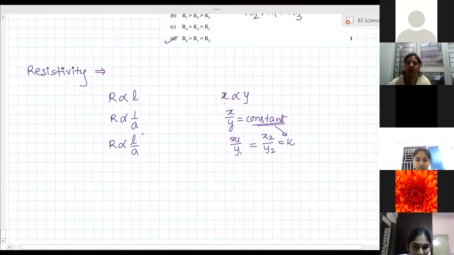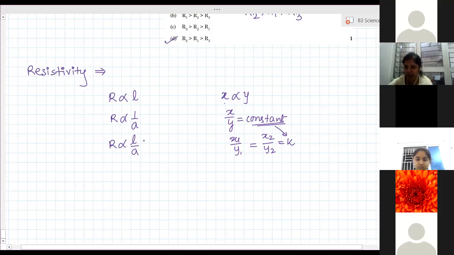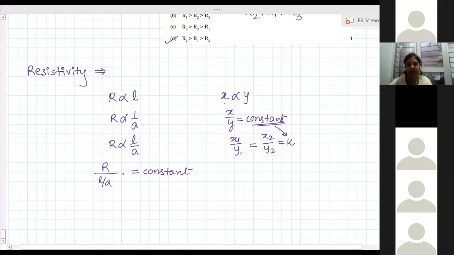Is it clear? Similarly, when R is directly proportional to L by A, then the ratio of these two terms, R divided by L by A, will always be constant. Are you able to understand proportionality? Yes, ma'am.